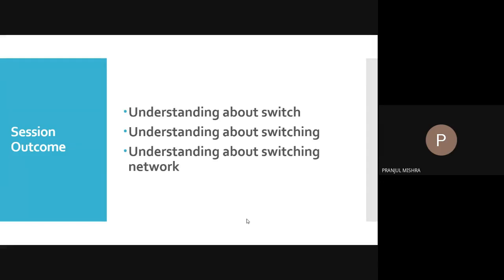Sir, please repeat the question once. What are the different devices which can be used to interconnect two end devices or two PCs? You have to connect two PCs, so what will you connect in between?